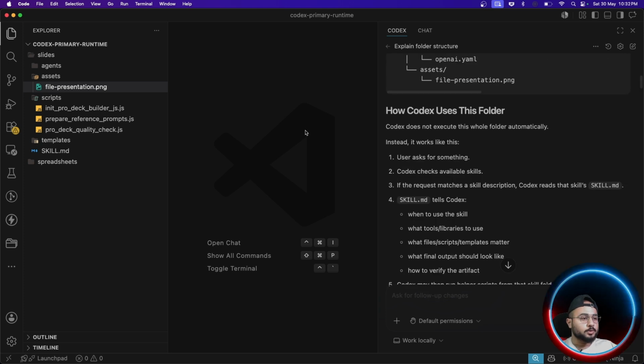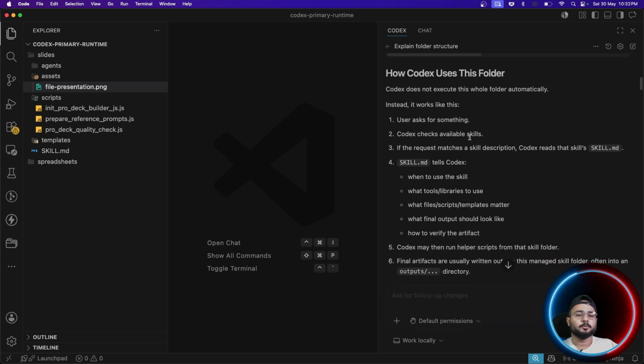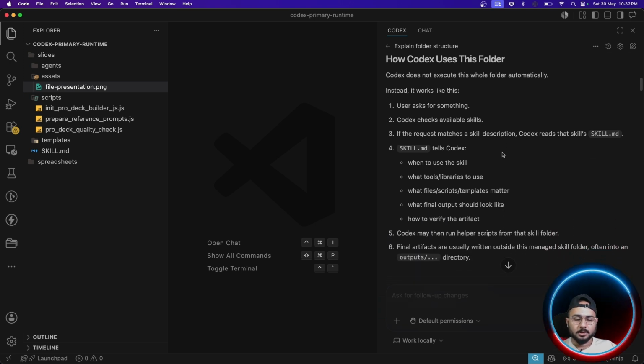So I asked this Codex itself to explain what this whole folder structure means, right? This is purely for developers. If you want, I can share this as well. Just let me know in the comment section.